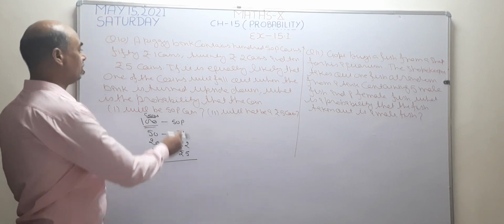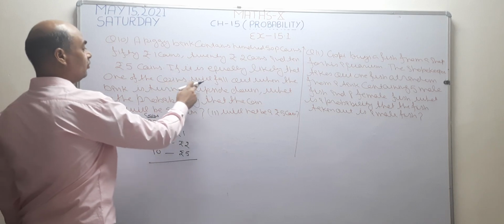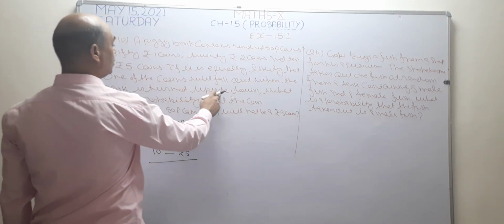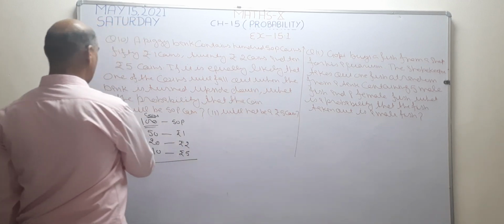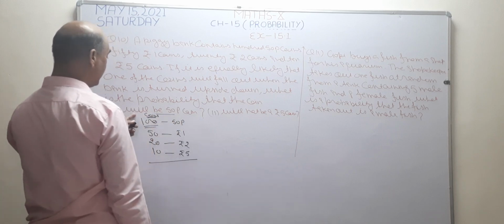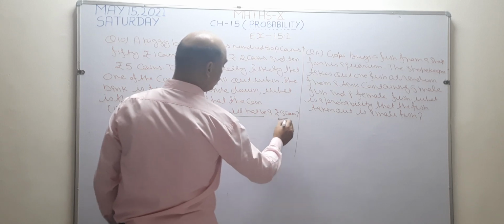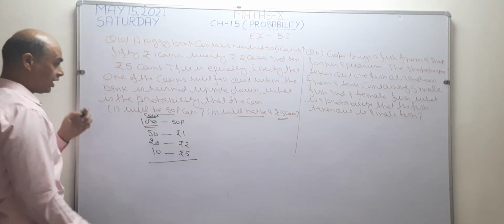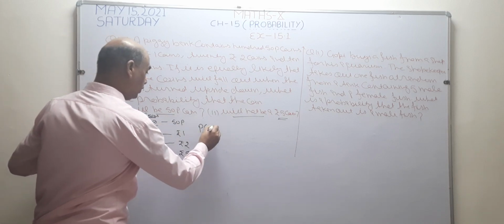Now, see what is given. If it is equally likely, one of the coins will fall out when the bank is turned upside down. What is the probability that the coin in the first case will be a 50 paisa coin, and in the second case will not be a 5 rupee coin? Two questions are there. In the first question, we have to find the probability of a 50 paisa coin.